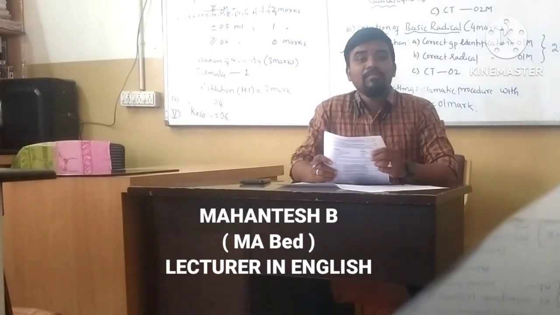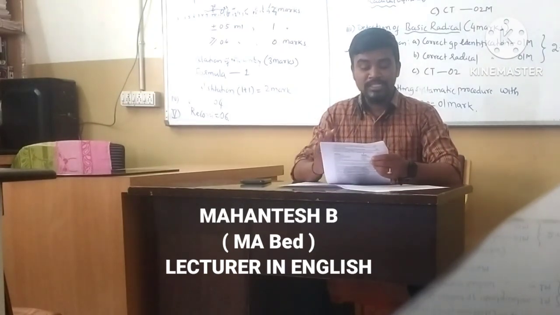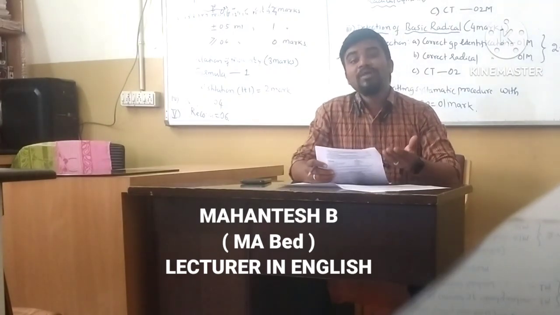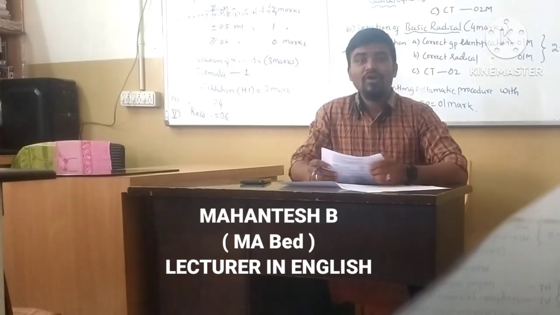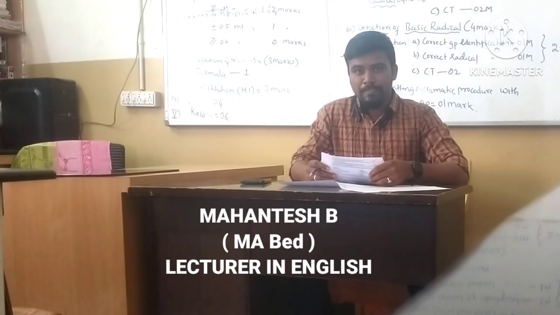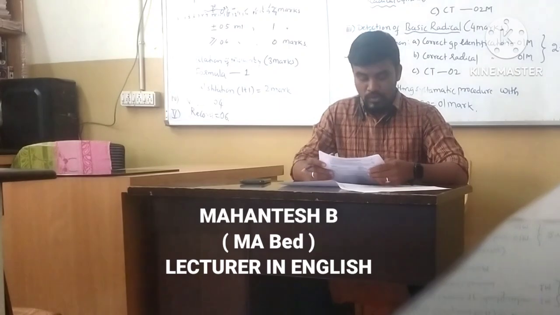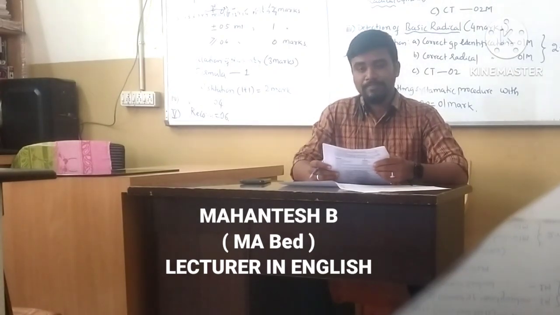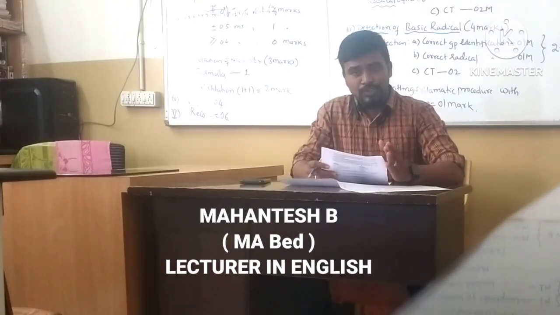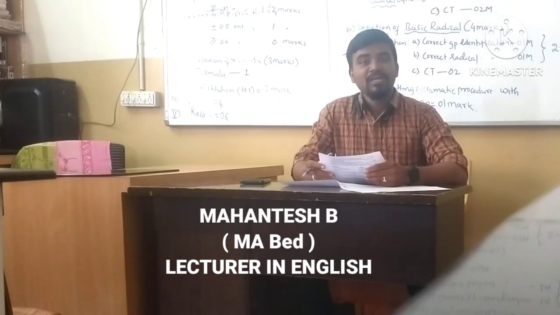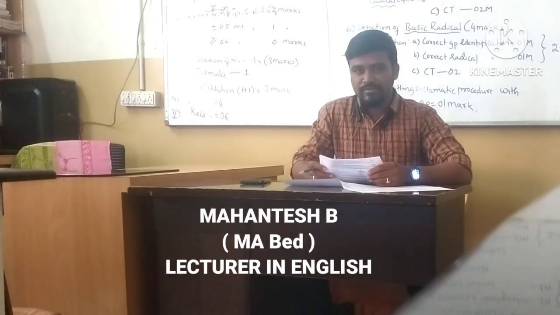So here they have given one model example. Let me read it for you and try to solve this one. Mara was not disturbing them. First of all, we need to understand what we mean by question tag. Most of these question tags are asked in a declarative or assertive sentence, which ends with a simple full stop. So in this assertive sentence, we have to identify the suitable tag. See, in question tags, we need to identify one more thing. If the sentence is positive, the question tag must be negative. If the sentence is negative, the question tag must be positive. Vice versa. We need to understand this first.